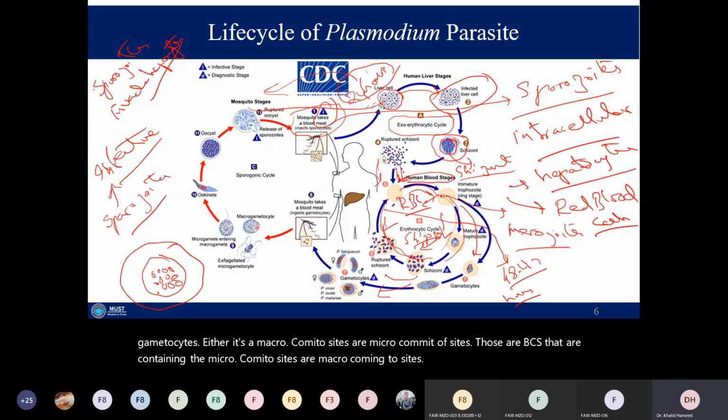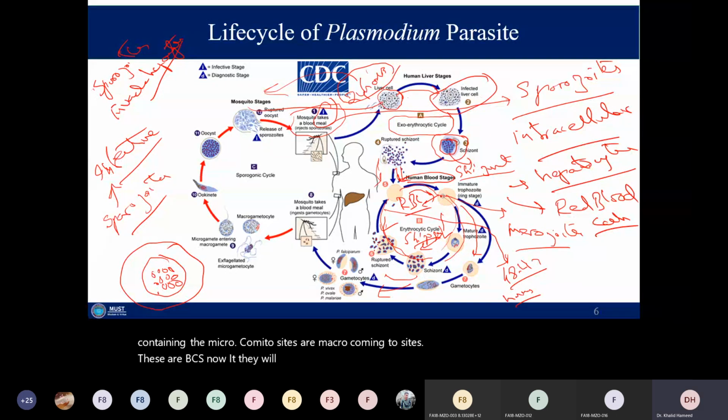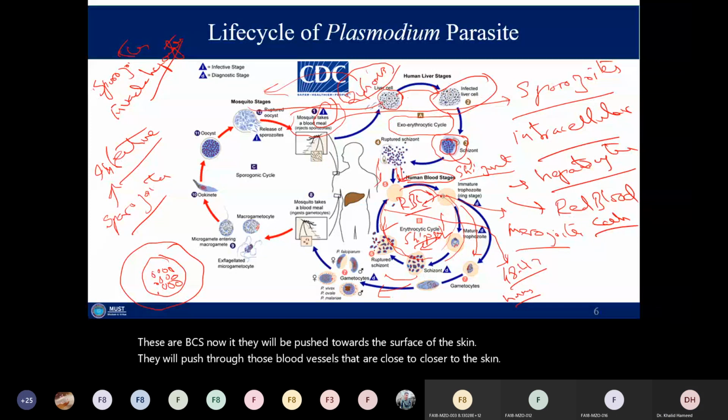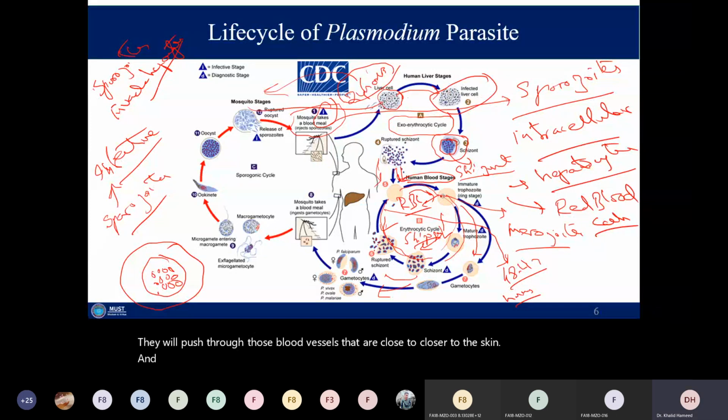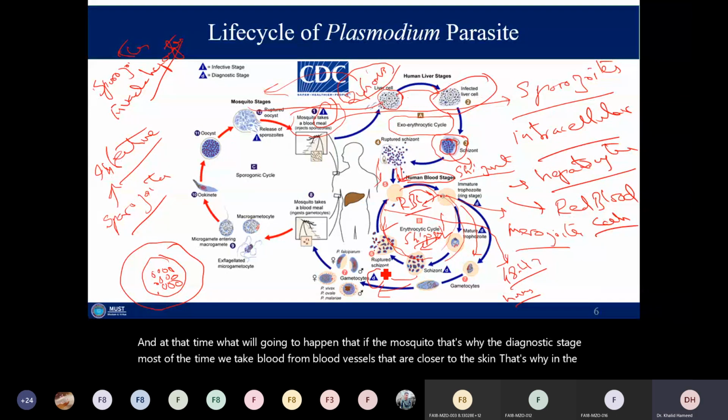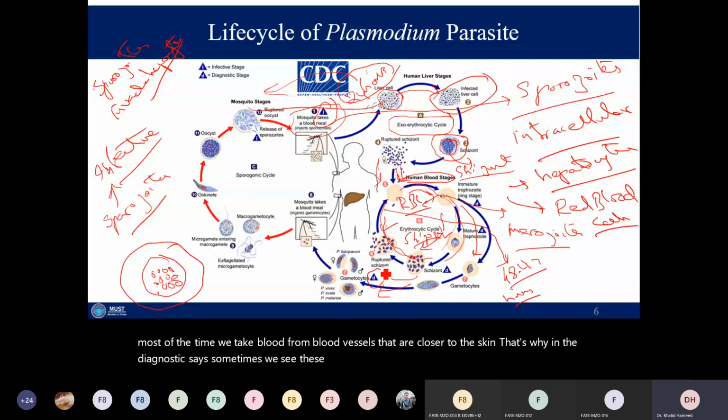those RBCs containing the gametocytes are now pushed towards the surface of the skin. They are pushed to those blood vessels that are closer to the skin. That's why, in the diagnostic stage, most of the time we take blood from blood vessels that are closer to the skin, and sometimes we see these gametocytes internalized in an RBC. There is another possibility: sometimes we also see the merozoites inside the RBC.